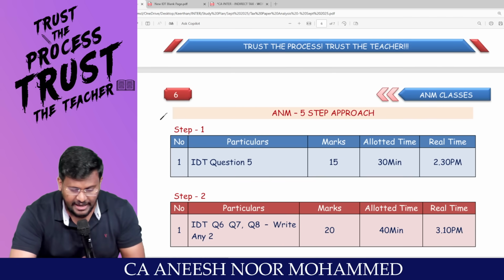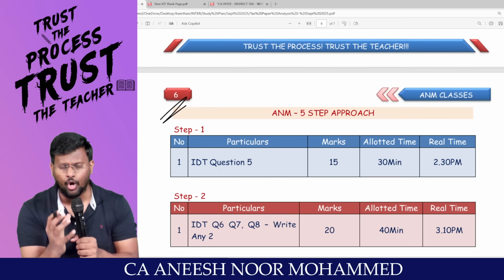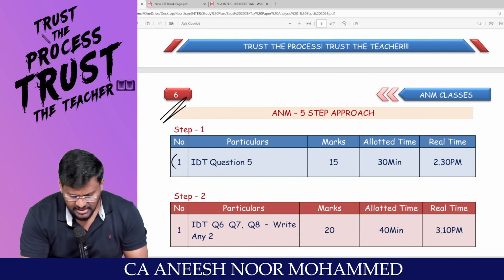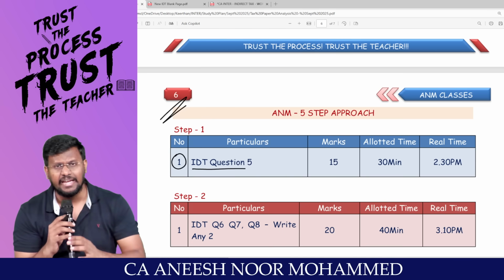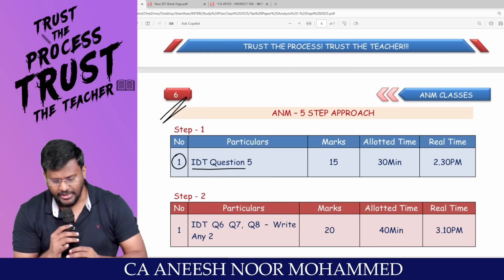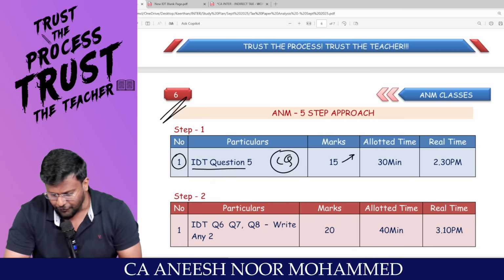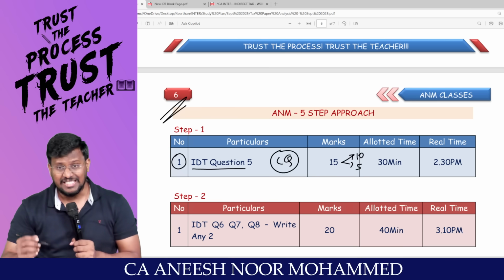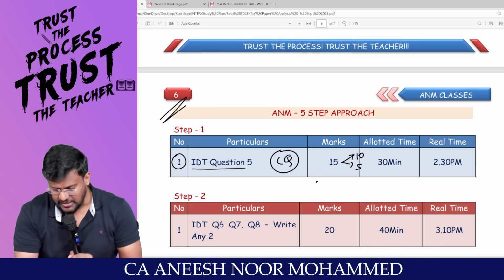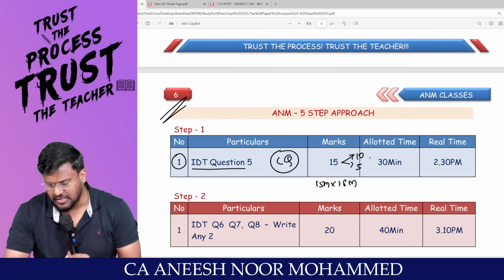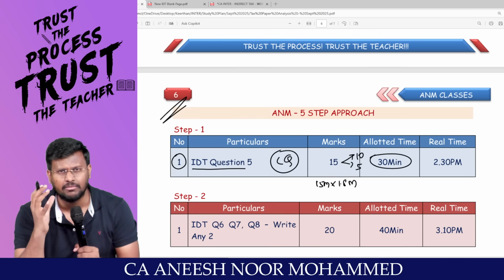I have created a 5-step approach of how to write the tax in 3 hours. Step number 1: take IDT question number 5, which is the compulsory question in indirect tax, which carries 15 marks, basically 10 marks and 5 marks. The standard time allowed for this is 15 marks into 1.8 minutes. You can take a maximum of 30 minutes.